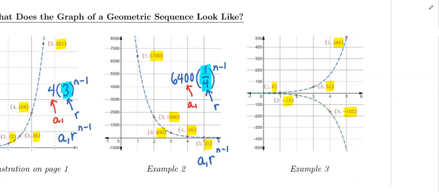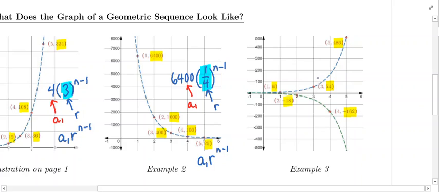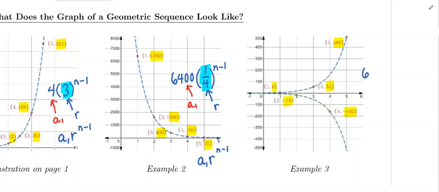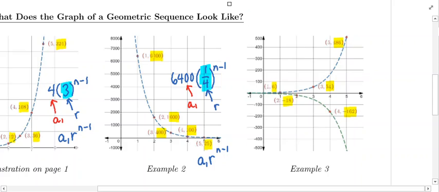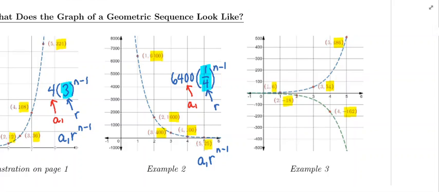If we didn't have the alternating signs, everything would fall along one exponential curve. Here, let's do it this way. You can actually come up with two curves here. You can come up with a formula for the curve above the x-axis and one for below the x-axis.